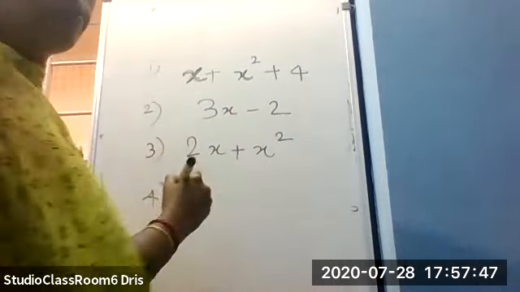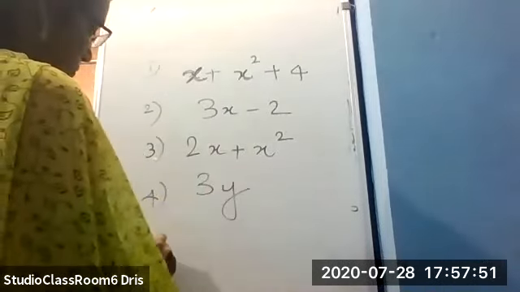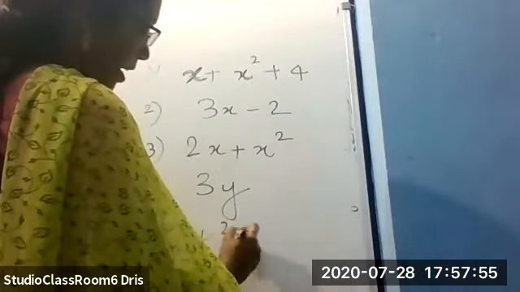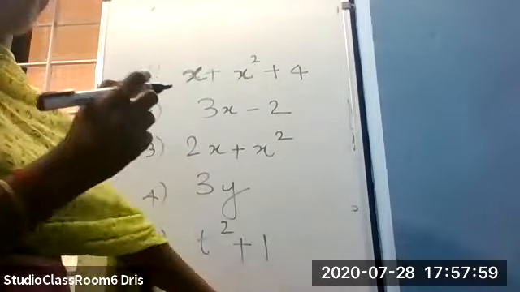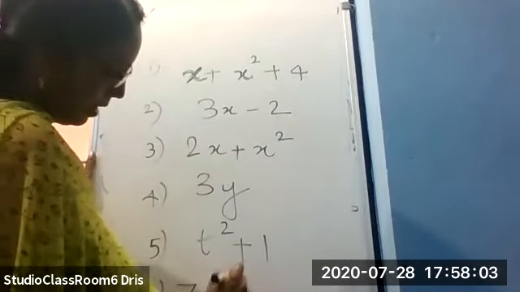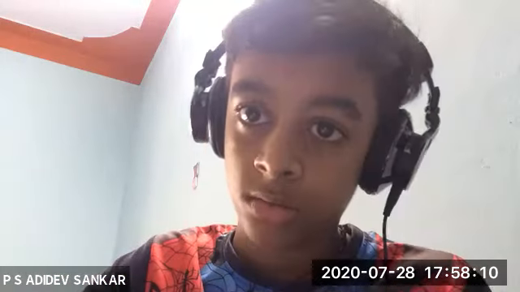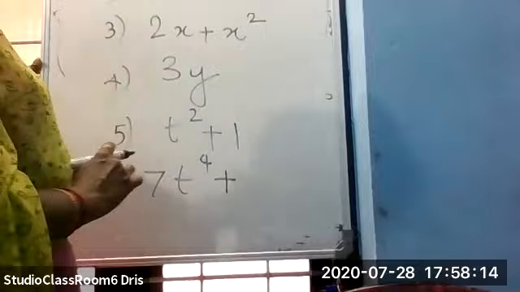Fourth one, 3y. Fifth one, t square plus 1. Sixth one, 7t raised to 4 plus 4t cube.